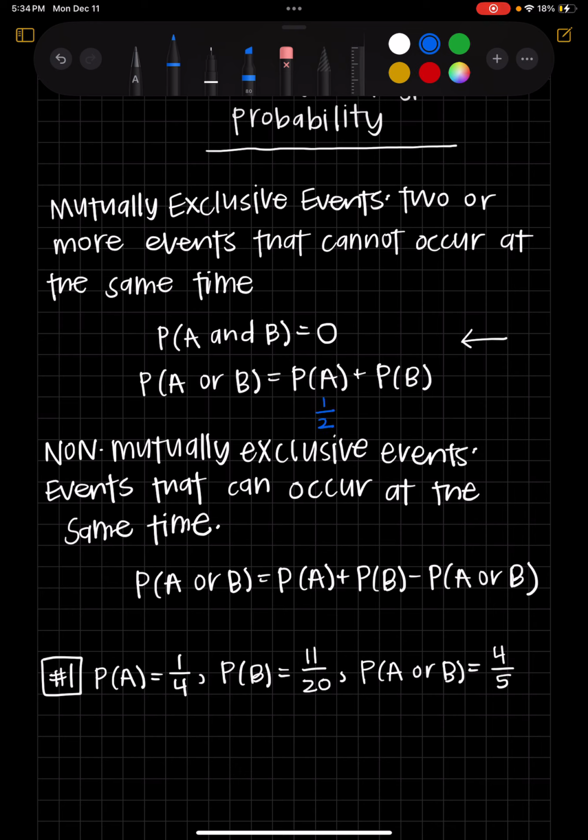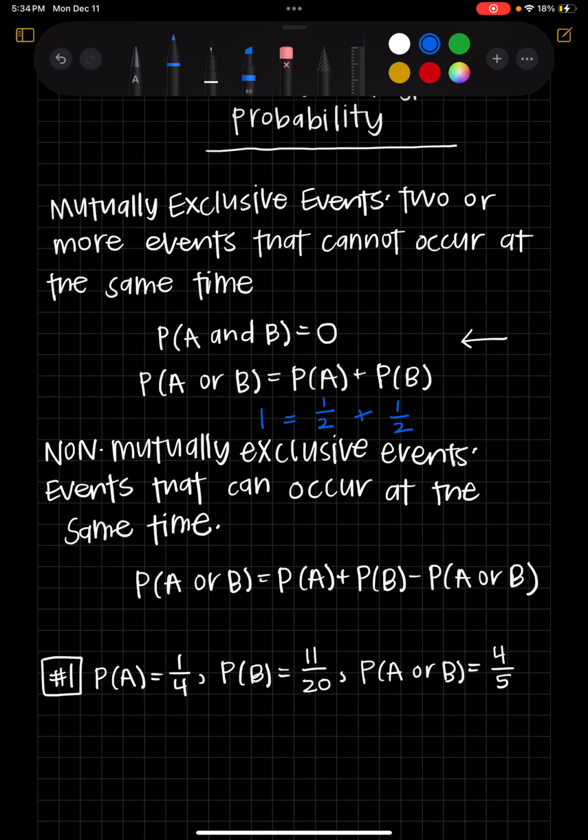And let's say the event B is the probability of getting a tails. Well, the probability of getting a tails is also 1/2. So if I do 1/2 plus 1/2, I get 1. So the probability of getting a heads or a tails is 1, or 100%. And this makes sense because there's no way that you can't get heads or tails. There's no other option. There's only two options, two sides of the coin. So there's a 100% chance that you're going to get heads or tails. So these are the two equations we can use to determine if something is mutually exclusive.